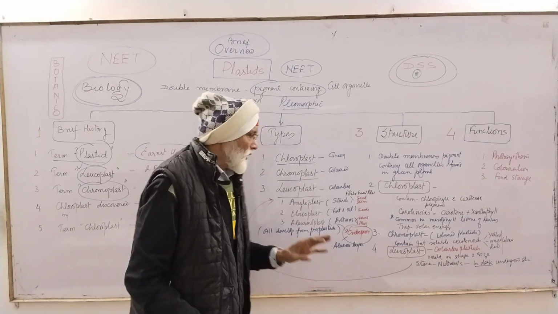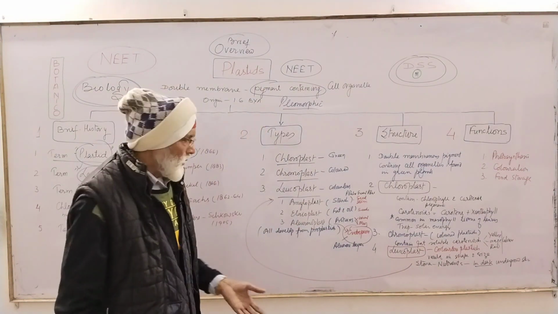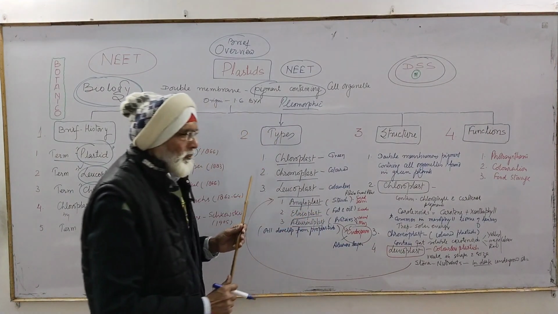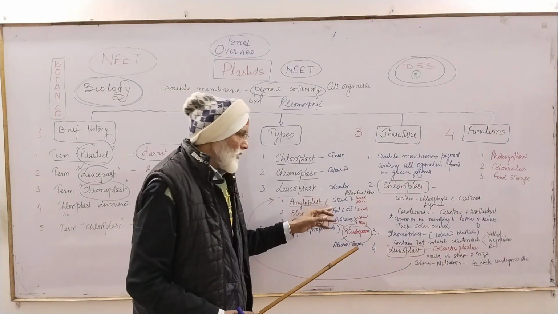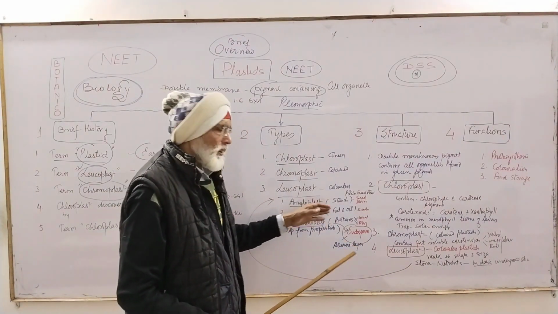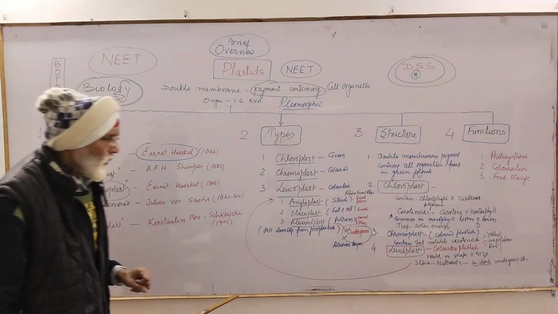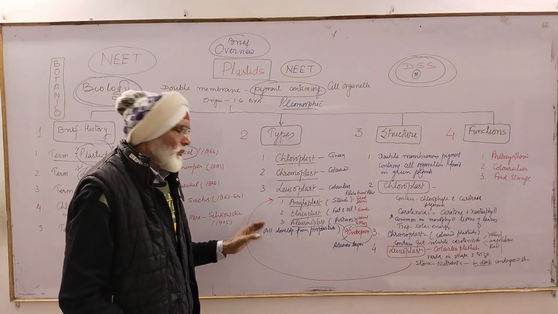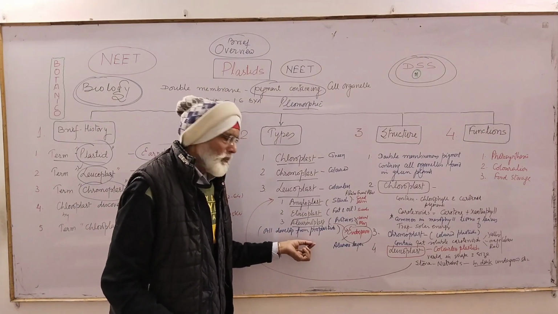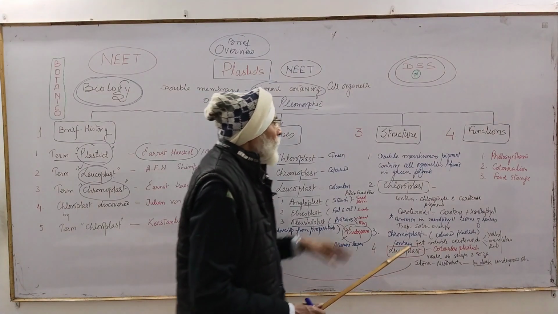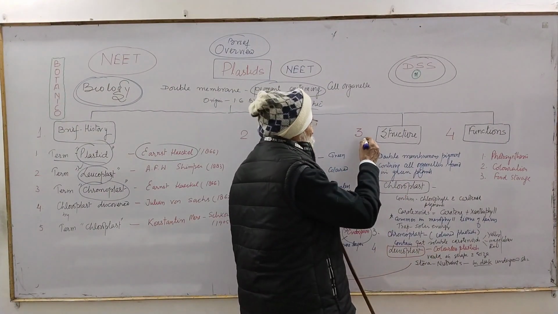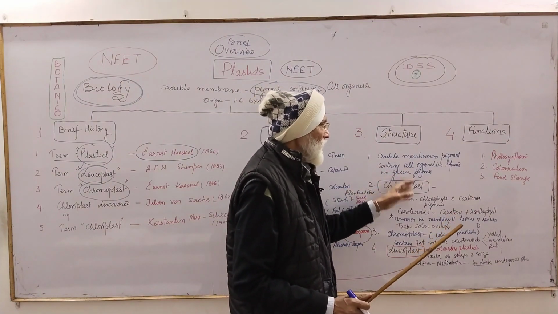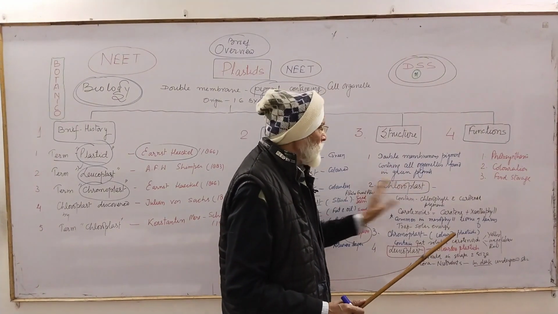Leucoplasts are further classified according to their food storage: amyloplast, elaioplast, aleuroplast. Remember, amyloplast is for starch, elaioplast for fat and oil, and aleuroplast is meant for the storage of protein. And remember, all these are always derived from proplastid, the cell organelle from the beginning. Okay. Now the third heading is structure. As I already told you, these are double membranous structure containing cell organelles. They may contain pigment.